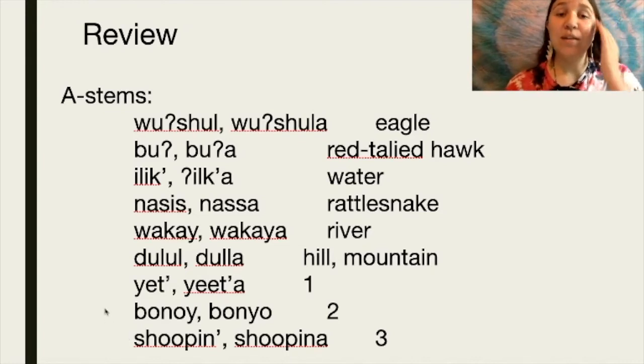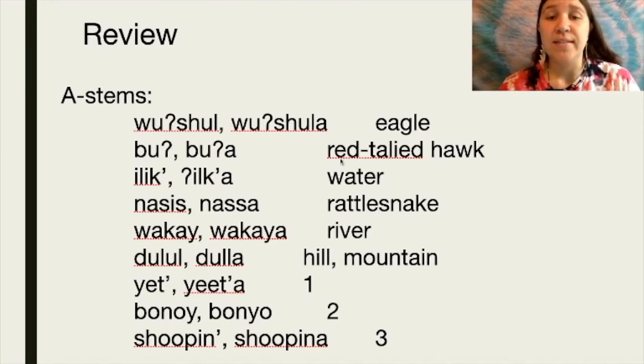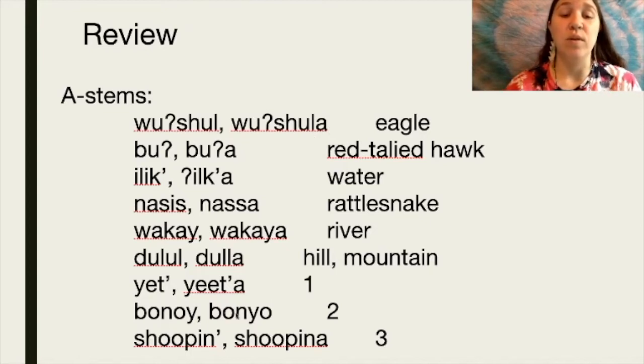And we know that these are A stems because when this particular word is in its object form, it gets that A at the end. Or occasionally, as we see in bonoi, bonyo, it'll get an O.